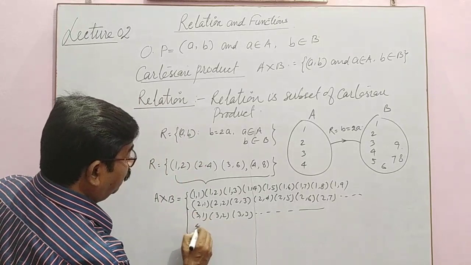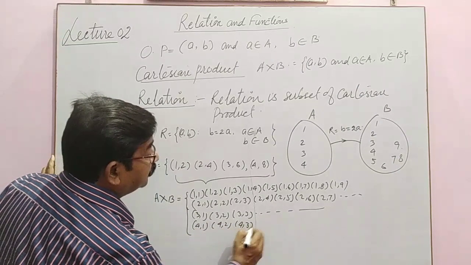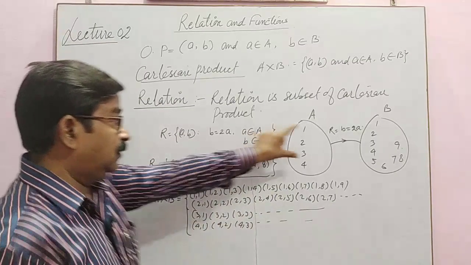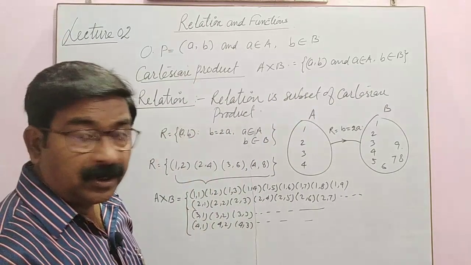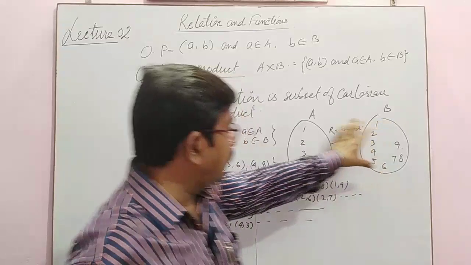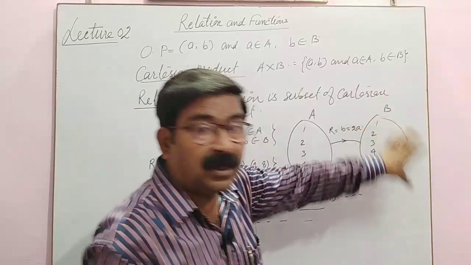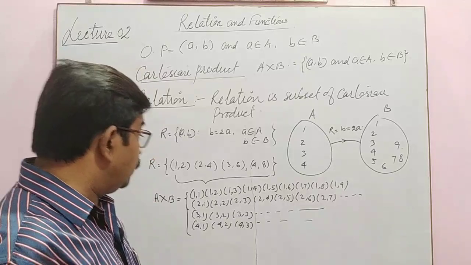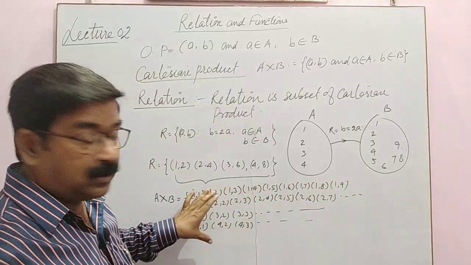Now we have 4 1, 4 2, 4 3 and so on. Now we have 5 1, and so on. The elements are these. Now check how many ordered pairs there are. 4 elements are here, 9 elements are here. Product of the number of elements, 4 9s are 36 ordered pairs. So all these are the Cartesian product.